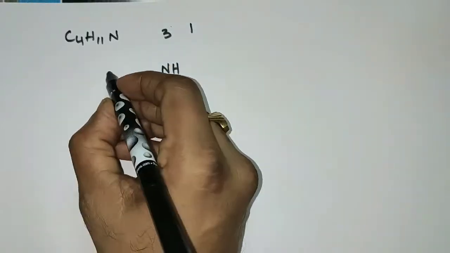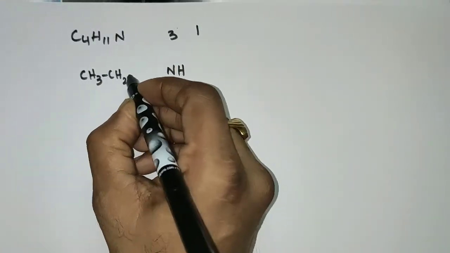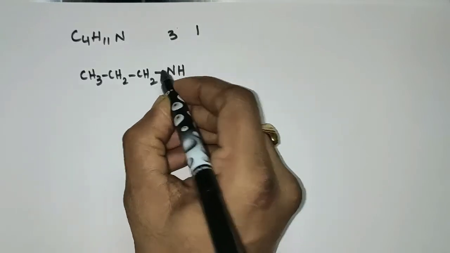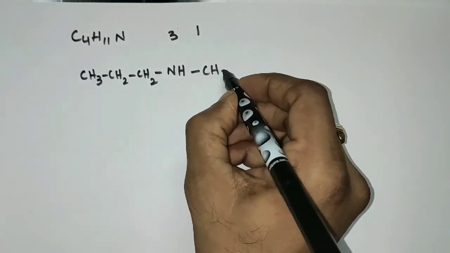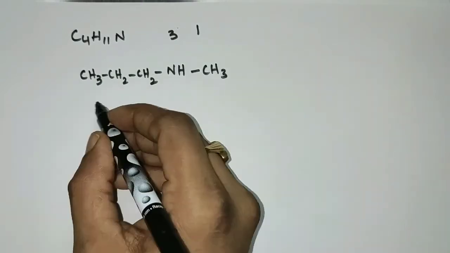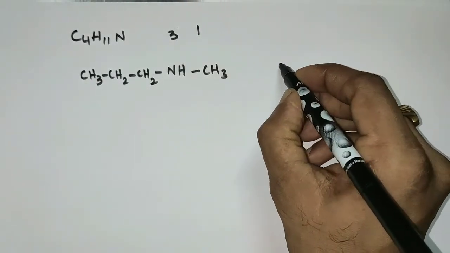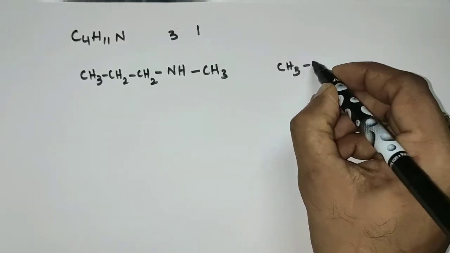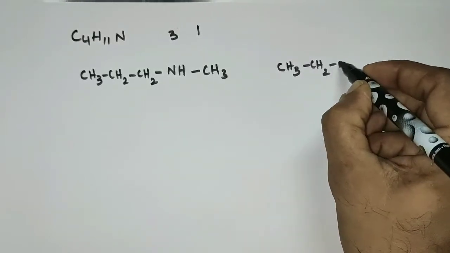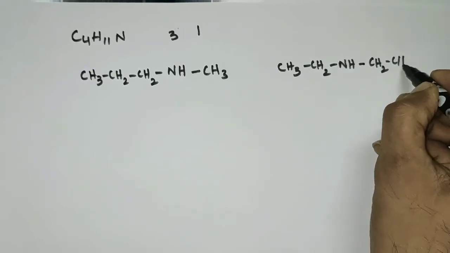So CH3, CH2, CH2, NH, CH3. This is one of the possible secondary amines, and another secondary amine is CH3, CH2, NH, CH2, CH3.